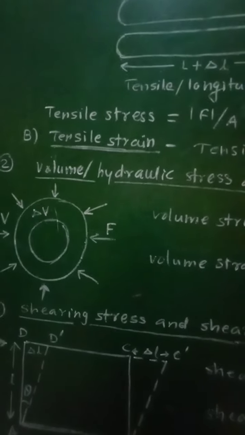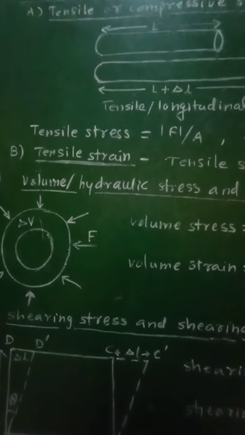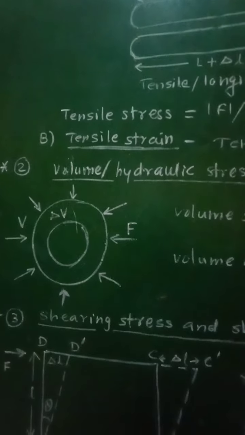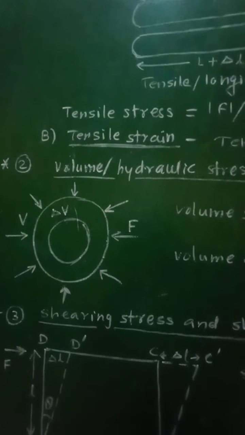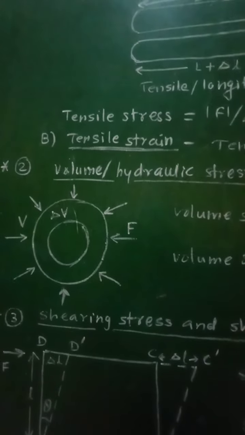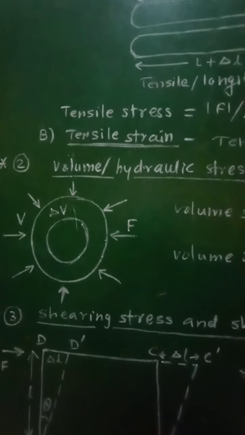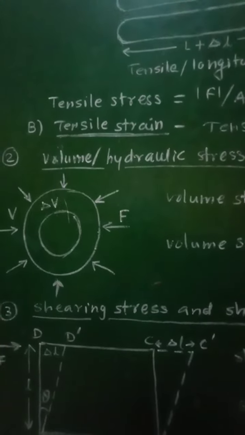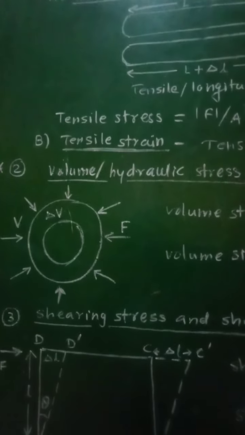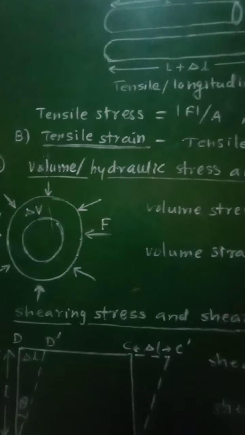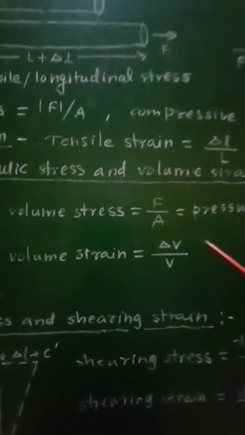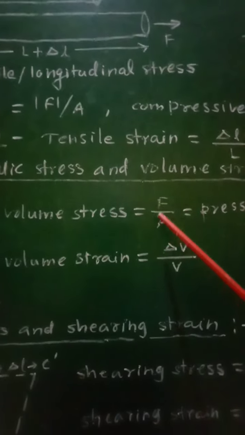And therefore from this we can say that when the force F is acting perpendicular to the surface area of the body and produces change in the volume of that body, then we can define the volume stress as force per unit area.